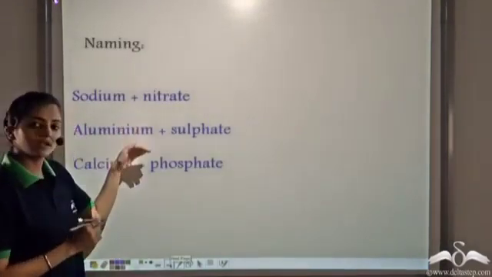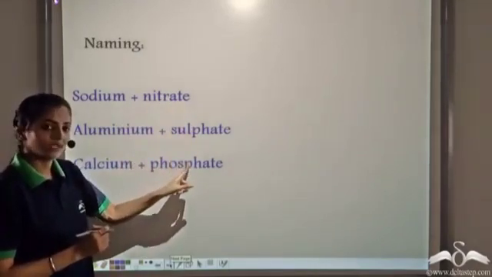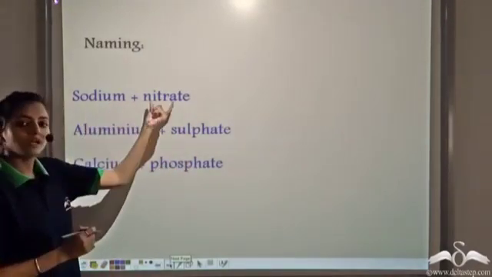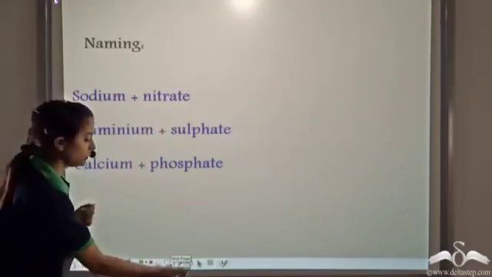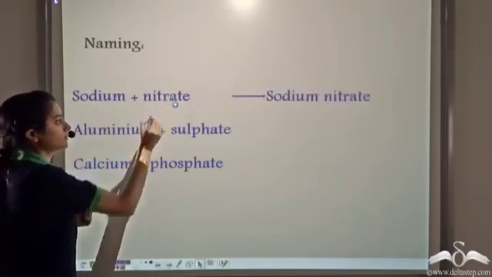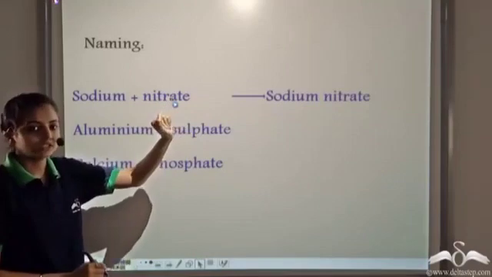Alright, so these are certain compounds. They have radicals in them. The first compound is sodium and the radical nitrate. So how do we name it? It's named as sodium nitrate.